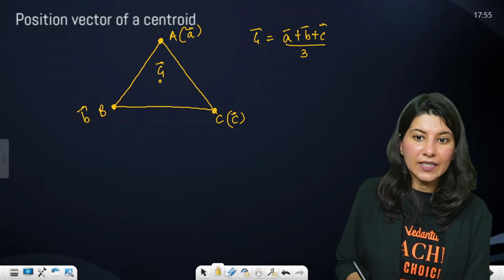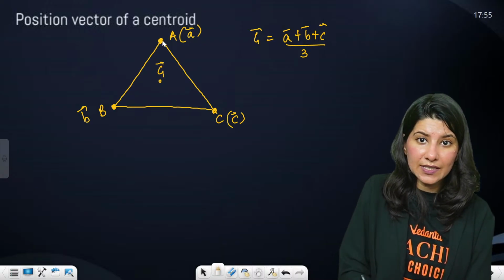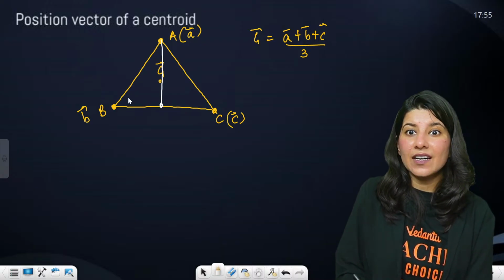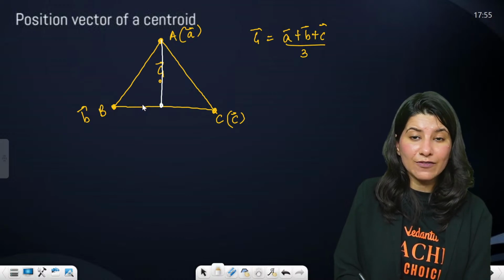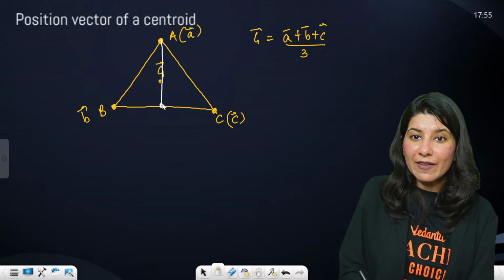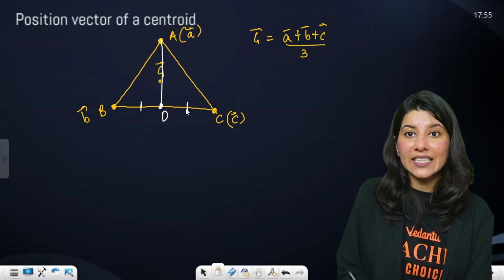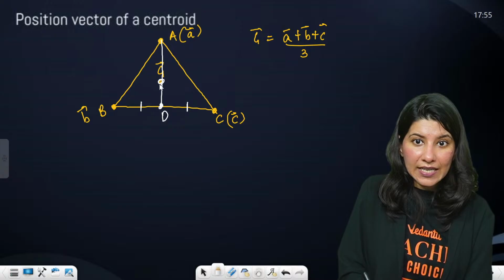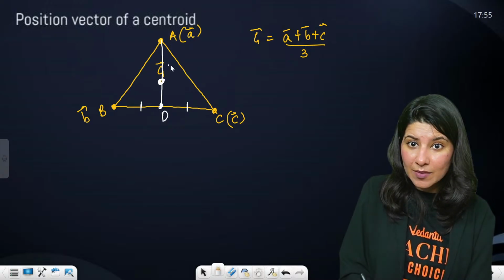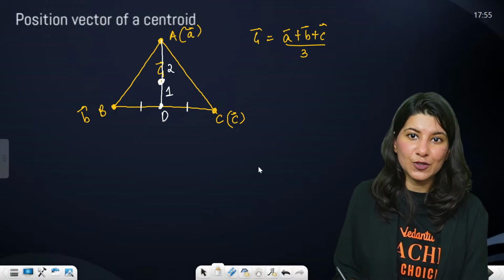You have to remember it. There are also some properties. How is a centroid formed? First of all, you drop a median. This is AD, the median, where BD and DC are equal. This is your centroid, which divides the median in the ratio 2:1.